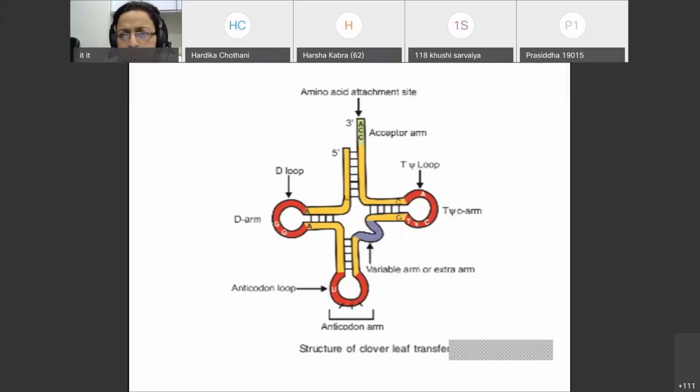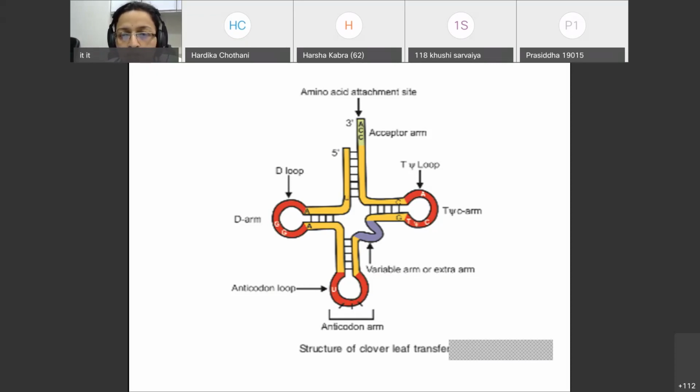Now this is the structure of the tRNA, a clover leaf-like structure, where you have the acceptor arm, the D arm, the anticodon arm, the variable arm, and the T arm. So different structures are there in the tRNA. Here, please remember, this is a 3' 5' strand, where the anticodon arm is very important, which is attached to the particular nucleotide sequence on the mRNA.